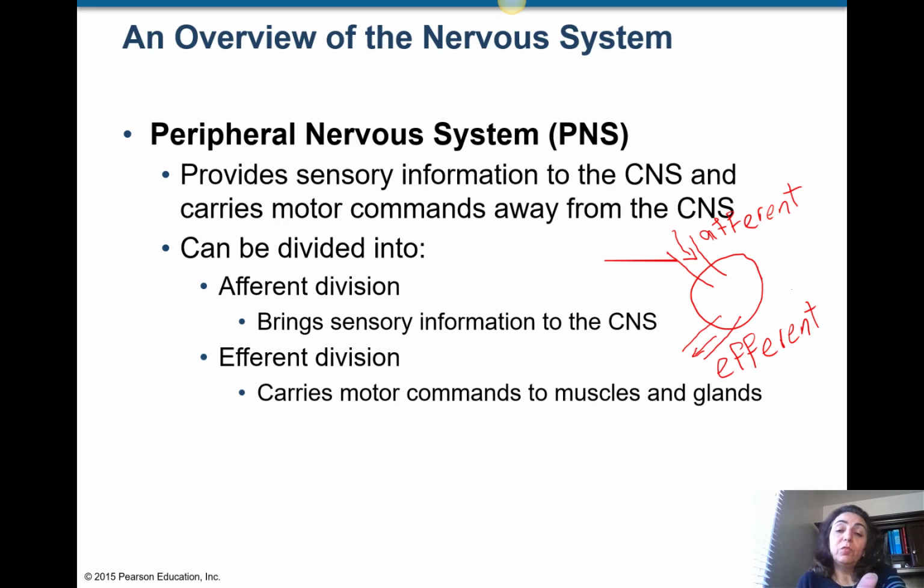Another example, before going back to the nervous system, is the kidney. When we go to the kidney and the urinary system, you will see that inside it we have a tuft of capillaries that we call the glomerulus. One vessel brings the blood into that glomerulus.